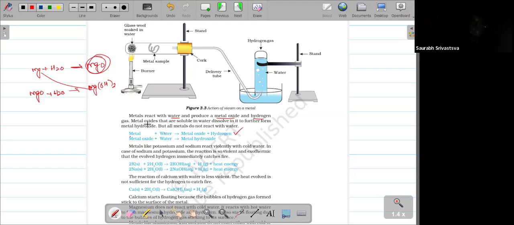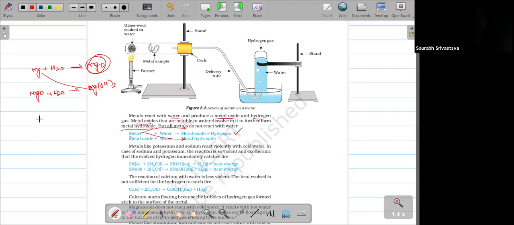The next point, metal oxides are soluble in water. That means the highly reactive metal's oxide will be soluble in water, dissolve with water, and then finally you will get the metal hydroxide. So if it is a highly reactive element, you will get this product directly. Suppose it is a very weak element, then you will get only the metal oxide.